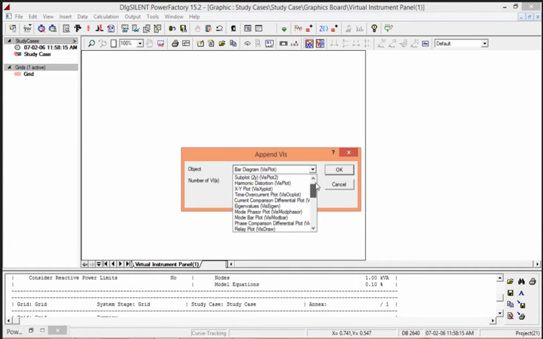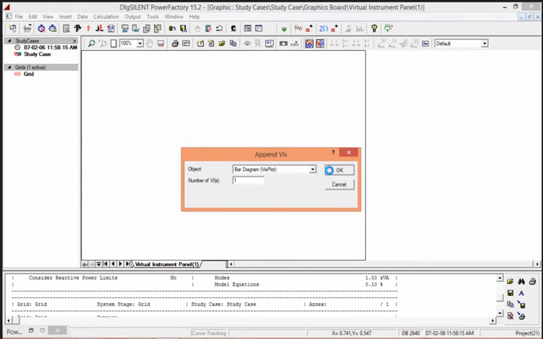Here we can see all the graphs which are available for network analysis or different calculations which we required are available, like harmonic distortion, XY plots, time over current plots, current comparison, differential plots, eigenvalue, phase, time distance diagrams. So all the different graphs which we need to analyze the network are available.